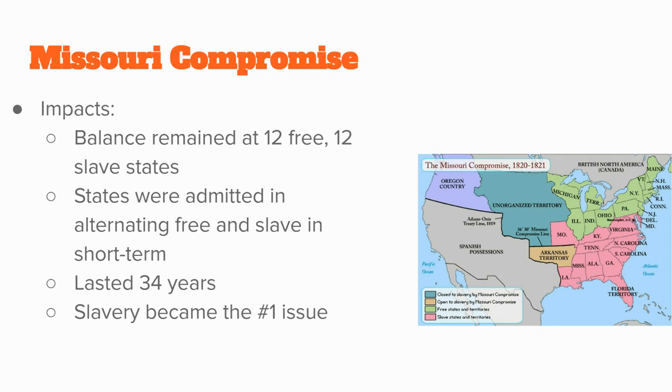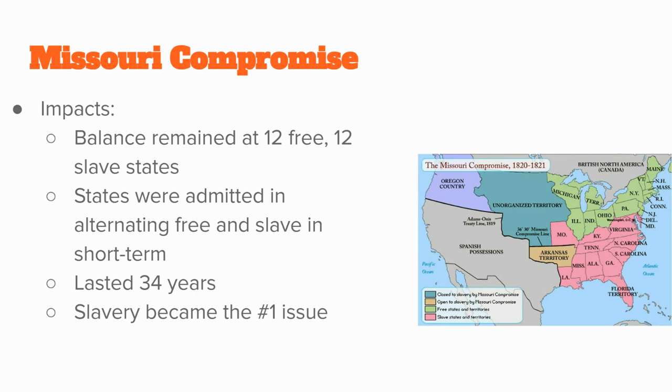But over time, we're going to see that slavery is going to become the number one issue in the United States because we're going to continue to expand west. And every time a new state comes in, they have to decide slave or free. That's a huge thing that's going to cause America a lot of trouble for the next 50, 60, 70 years, is slavery. Okay. When a new state comes in, is it going to be slave or free?